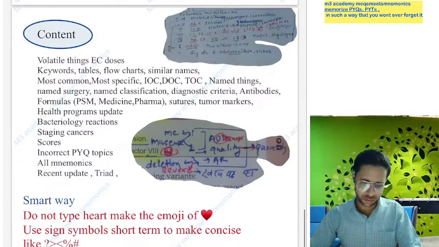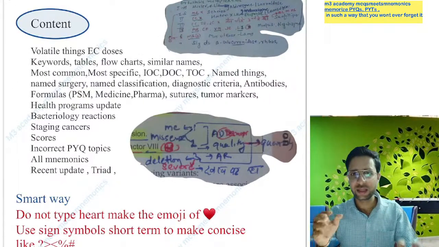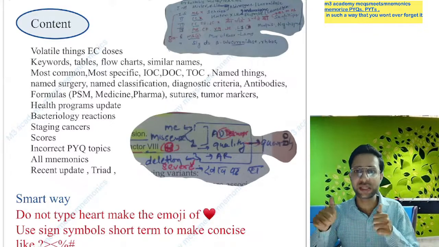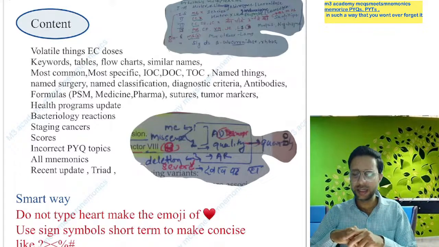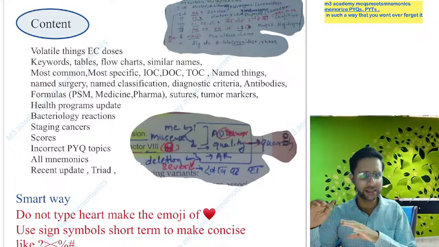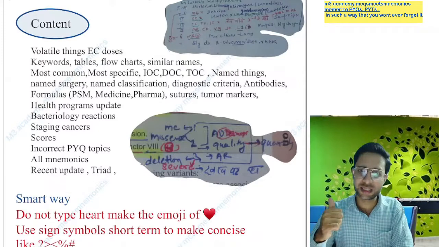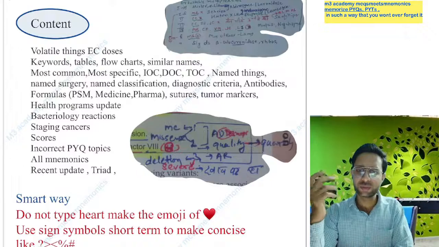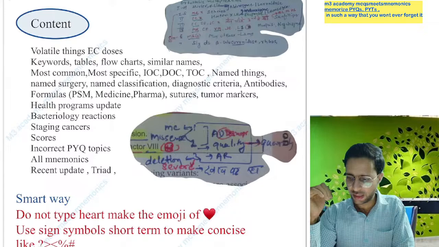So what should the contents be? The content should be volatile as well as important. If the content is forgettable and difficult but is not important and not previously asked, please do not add it to your 28 notebook, because it creates unnecessary burden on your memory and gives you unnecessary anxiety and stress. So please keep adding those points which are volatile as well as important as well as previously asked topics. Please add those topics only.